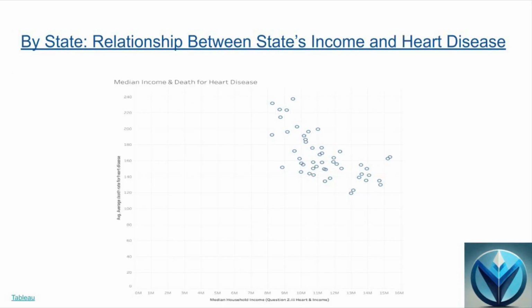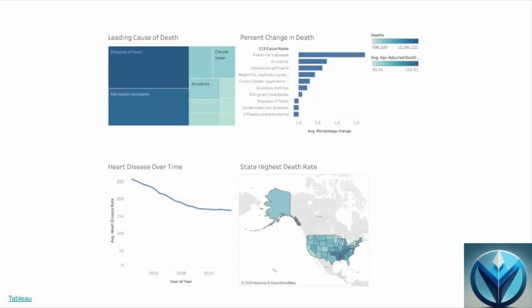Furthermore, we wanted to see if this phenomenon was repeated within heart disease, again, a disease that is related to water contamination. We found a similar trend where as household median income increased, heart disease tended to decrease. Here you can see our data visualization table, which displays various data, as we have shown previously, regarding leading causes of death, state highest death rate, percentage change in death rate, and heart disease over time.